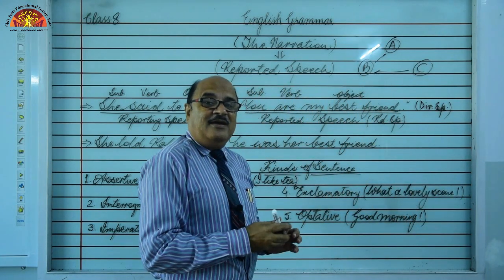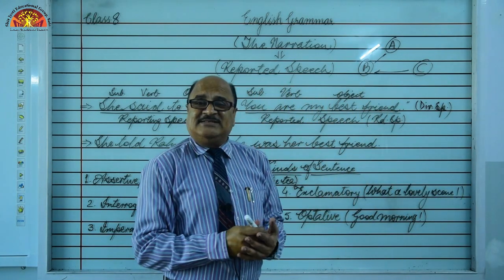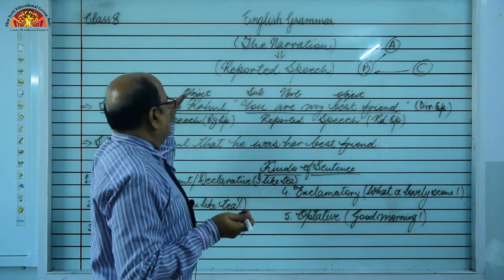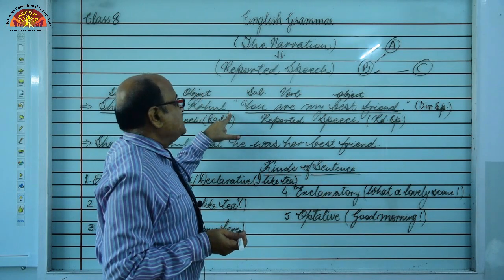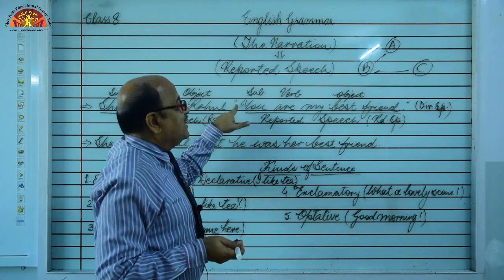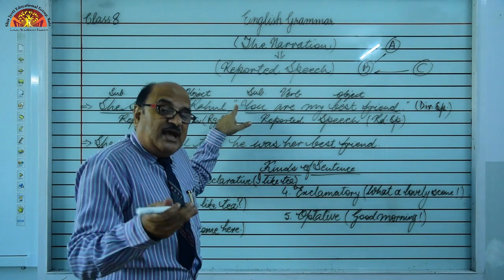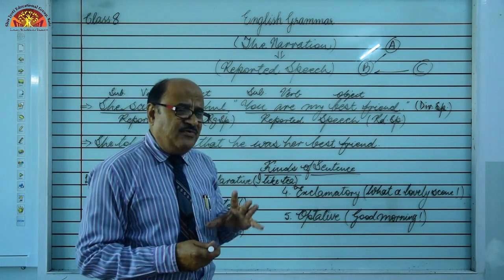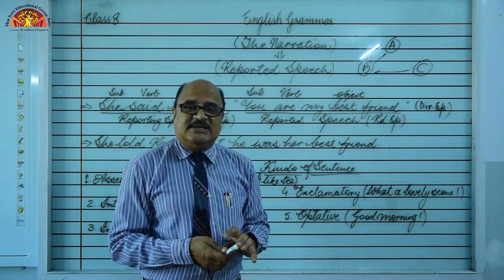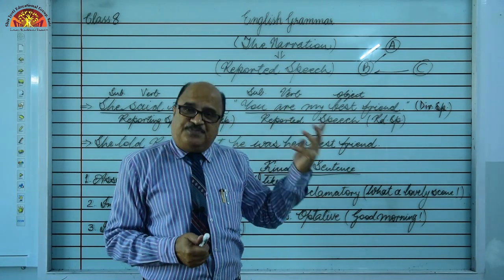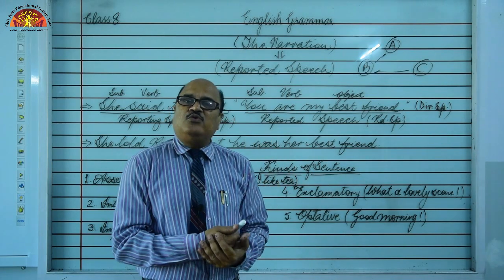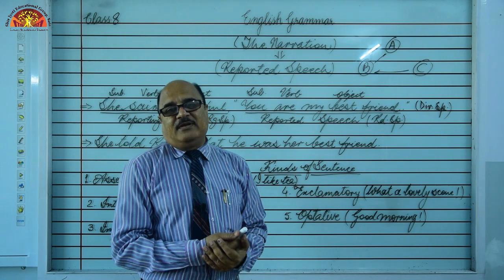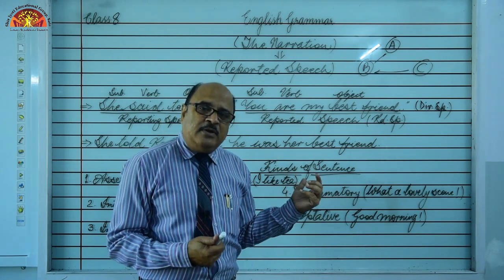Now, how can we say that this is direct speech? Dear students, you can see between the two clauses a comma is there, and inverted commas, question mark, sign of exclamation have been given. Whenever you have been given a sentence to change its speech, first of all you have to find out what kind of speech has been given, direct or indirect.